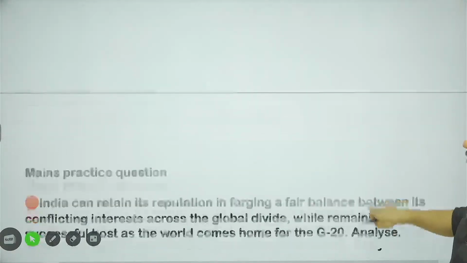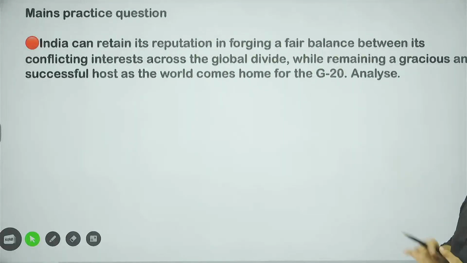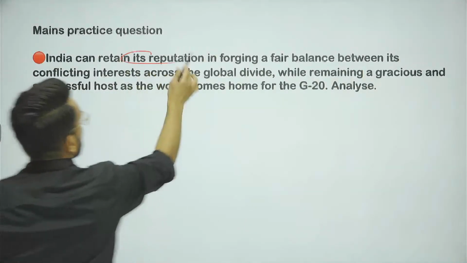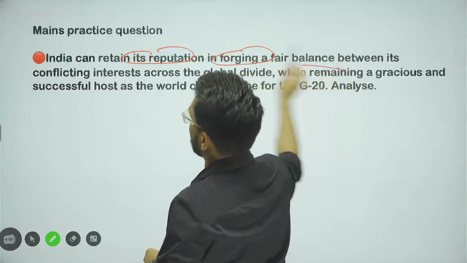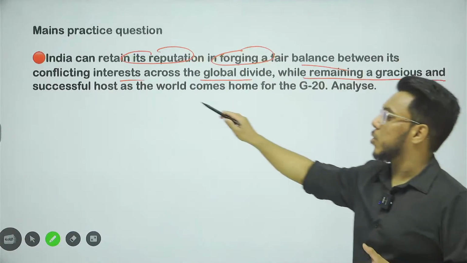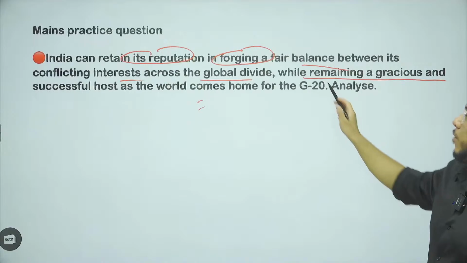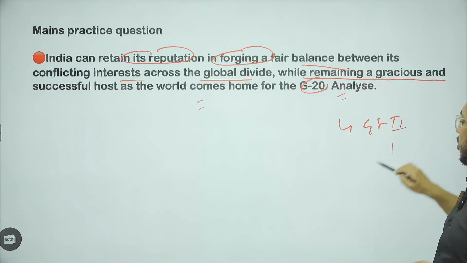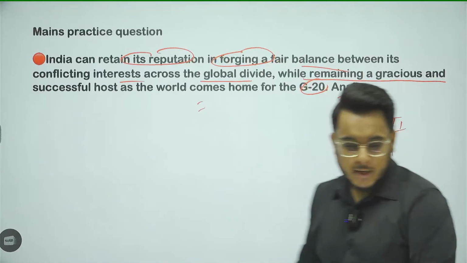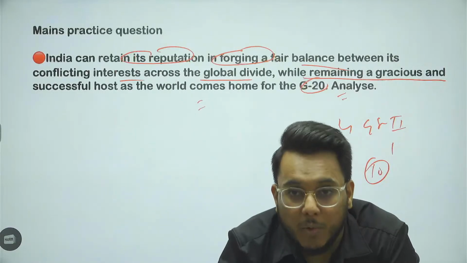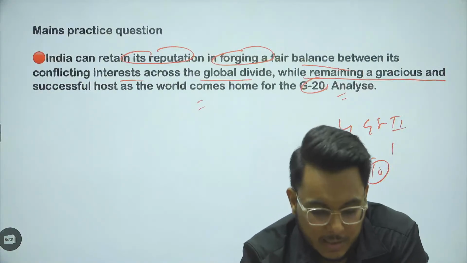Okay. Then we have this mains practice question for today. The question says, India can retain its reputation in forging a fair balance between its conflicting interests across the global divide, while remaining a gracious and successful host as the world comes home for the G20. Analyze. So this will be a GS paper number 2, 10 marker question. That is all, guys, about it. I hope, guys, that you have understood it. Fine. And now moving to the next, and now we'll be meeting tomorrow.